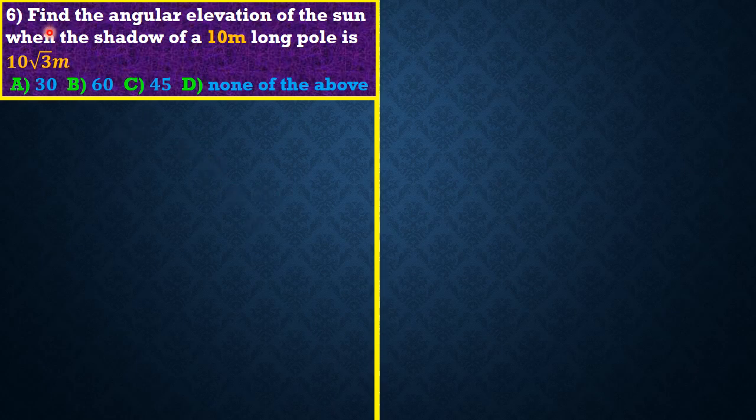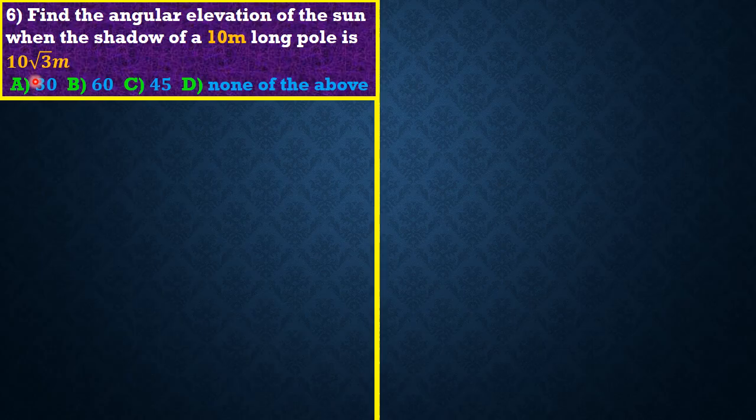Okay. Question 6 reads that we should find the angular elevation of the sun when the shadow of a 10-meter long pole is 10√3 meters. So friends, I think this question is very tricky. Okay, I think it's very, very tricky.